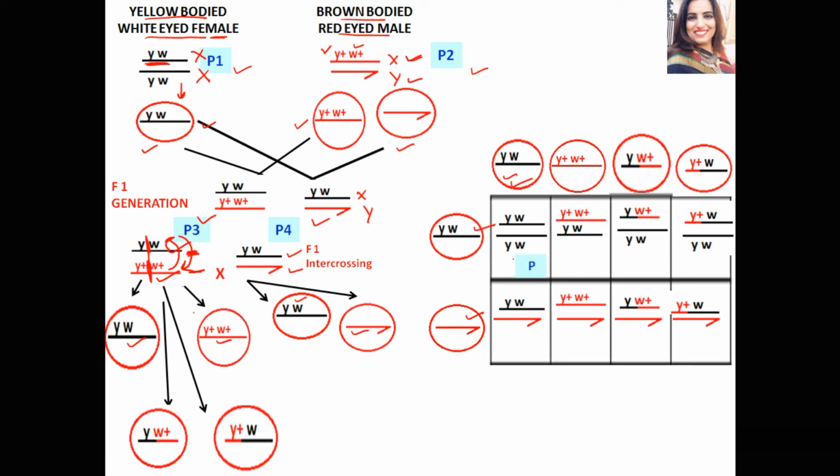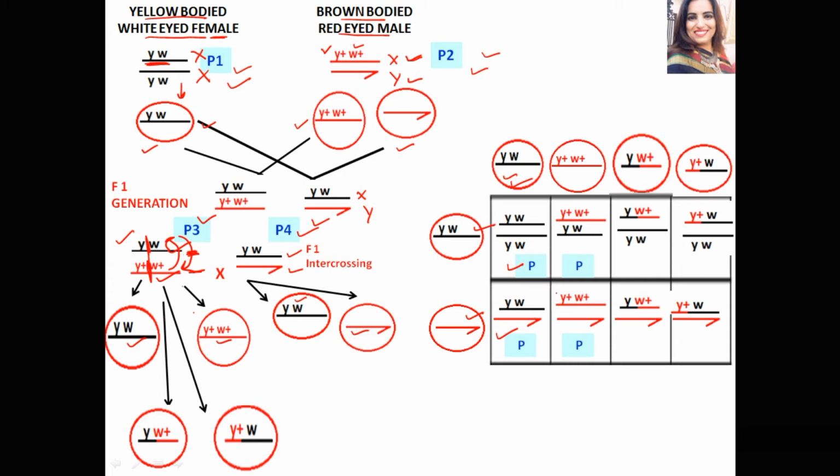First one, this is resembling parent P1. Next, this is also resembling, and can you see which parent it is resembling? It is resembling parent P3. Then this is also a parental type and it is resembling parent P4. Then this is also a parental type and it is resembling parent P2. These four are parental types. Why are we saying they are parental types? Because they have genotypes similar to the parents or the grandparents.